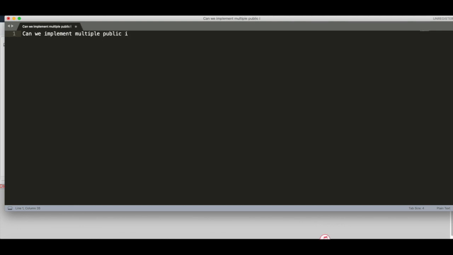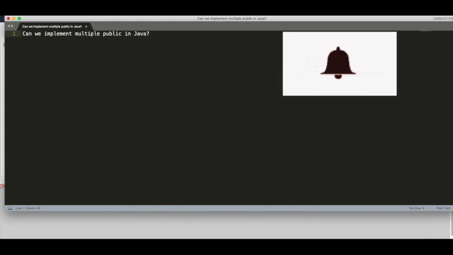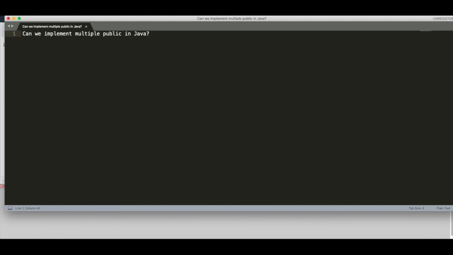Let me correct the question: can we implement multiple public classes in a single source file in Java? Okay, yeah, so this is the correct question, and I've just reframed it. So, can we implement multiple public class in a single source file in Java?